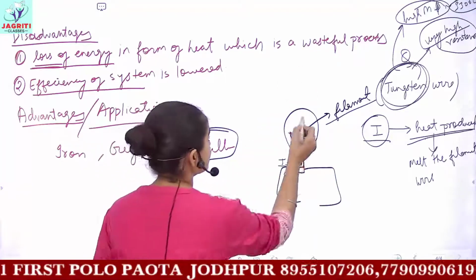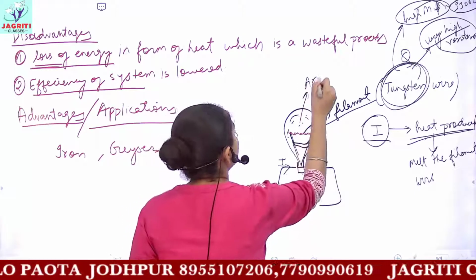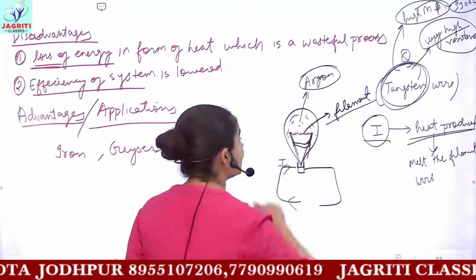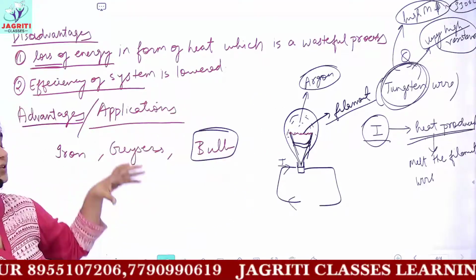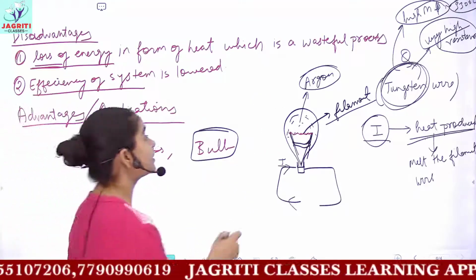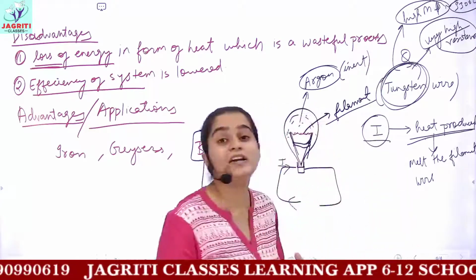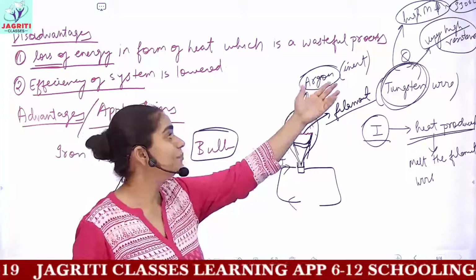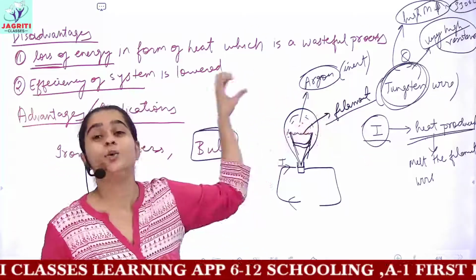And one more reason is that you have argon filled inside the bulb. Yes, these bulbs have a supply of argon, or argon gas is filled in this bulb, because argon is an inert gas. That is, it is highly unreactive. And because it is highly unreactive, it does not allow oxygen to enter inside.